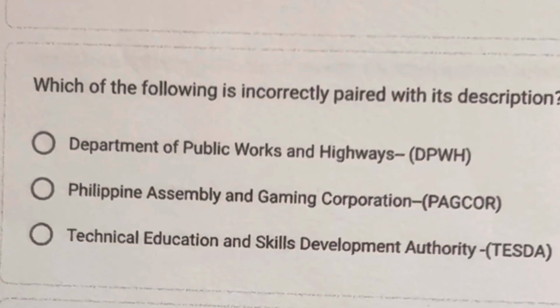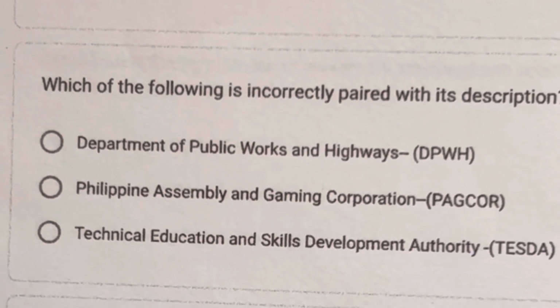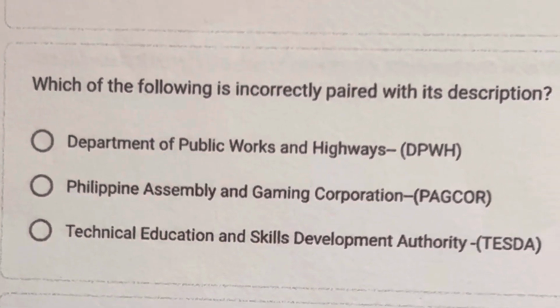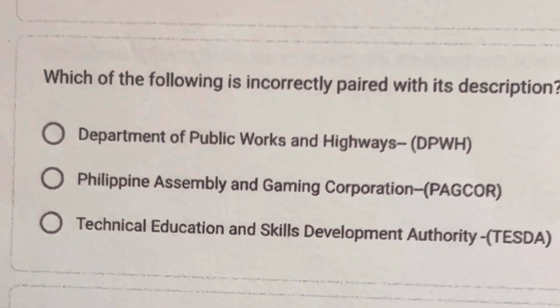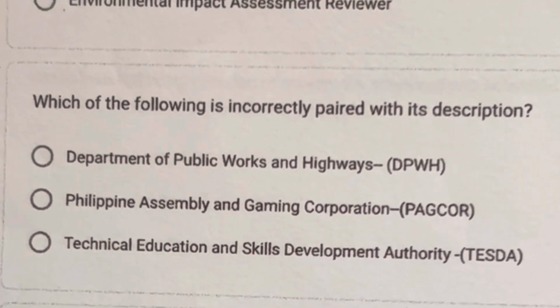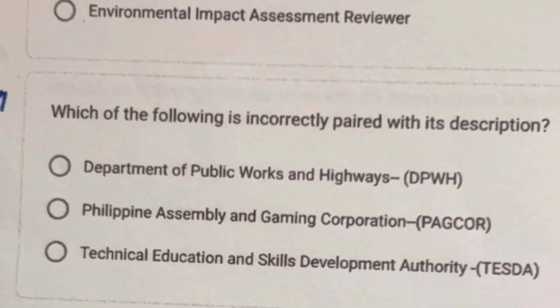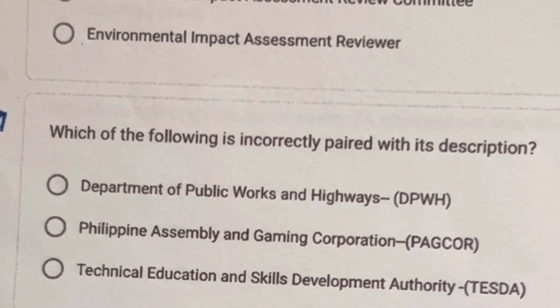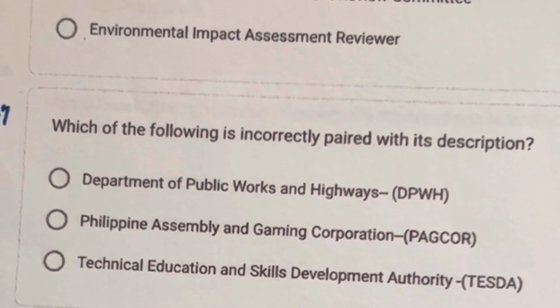Number 27. Which of the following is incorrectly paired with its description? A. Department of Public Works and Highways, DPWH. B. Philippine Assembly in Gaming Corporation, PAGCOR. C. Technical Education and Skills Development Authority or TESDA. The correct answer is Philippine Assembly in Gaming Corporation or PAGCOR.